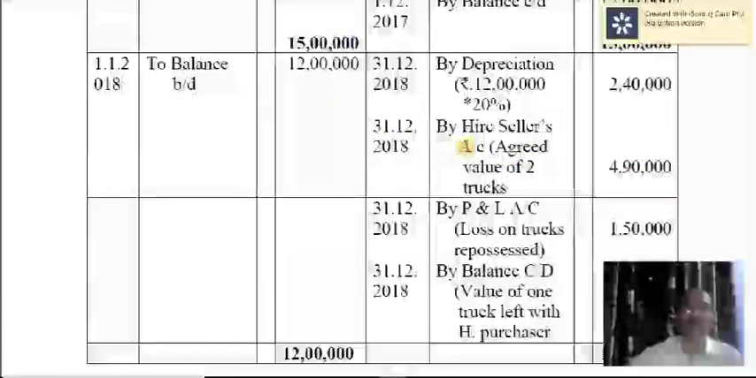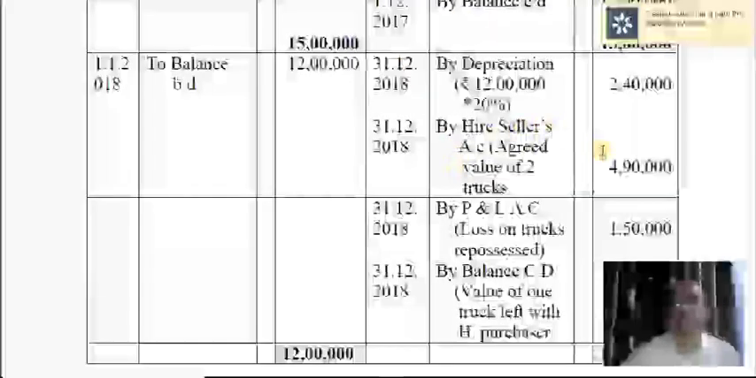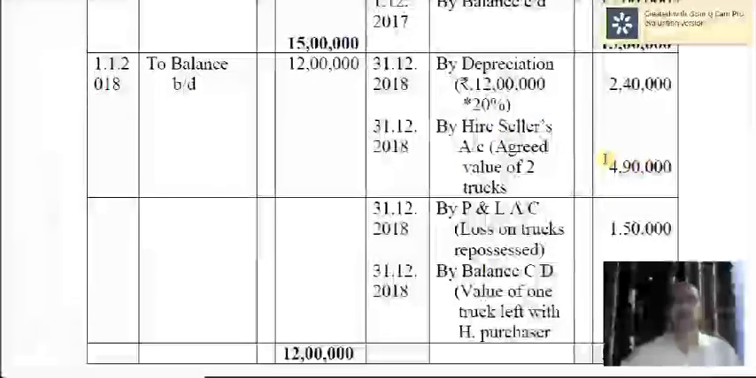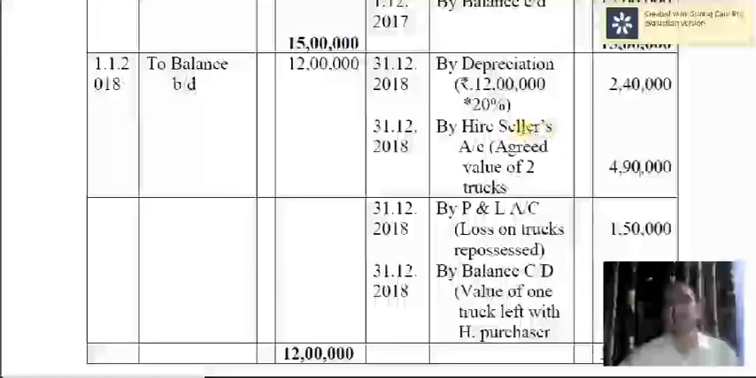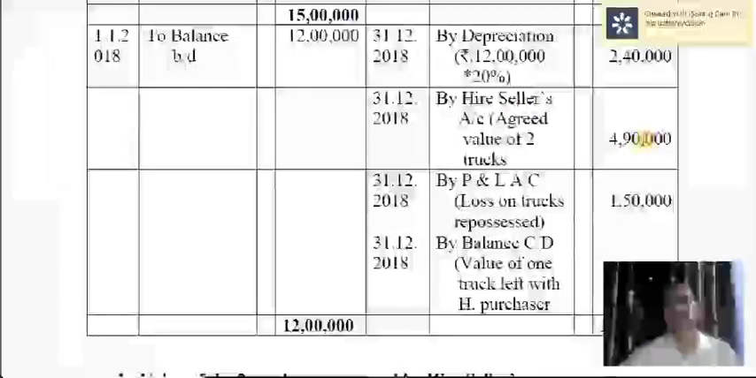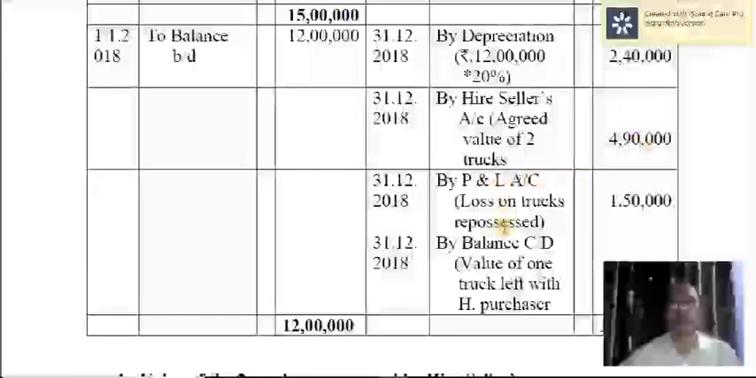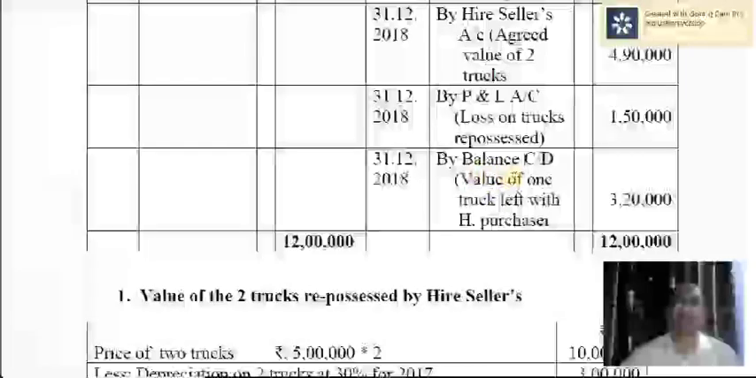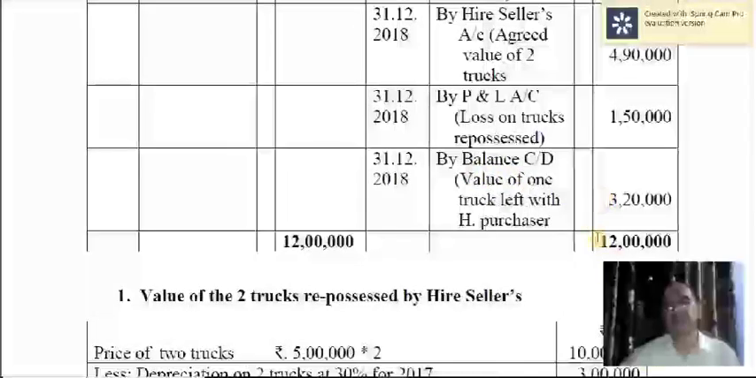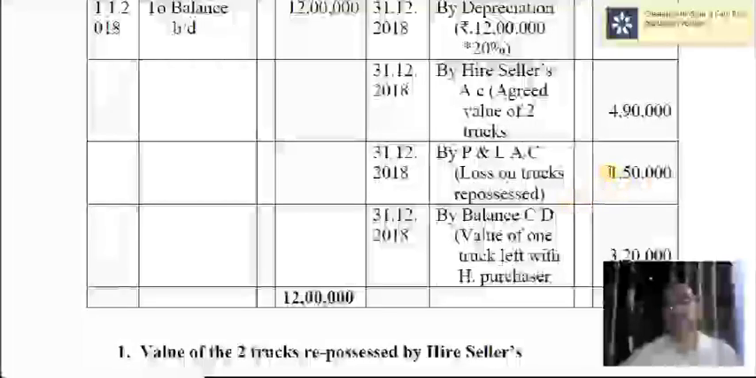See, for taking over the assets, hire seller's account debtor to trucks account. So trucks account is credited by hire seller's account, 4,90,000. Here the name of the hire seller is not given, therefore it is written hire sellers. If the name is known, we could have recorded the name of the hire sellers. So 4,90,000 is the agreed value of the 2 trucks taken over. Then the value of 1 truck left with the buyer is 3,20,000. Working note is already given. Now this is the balancing figure.